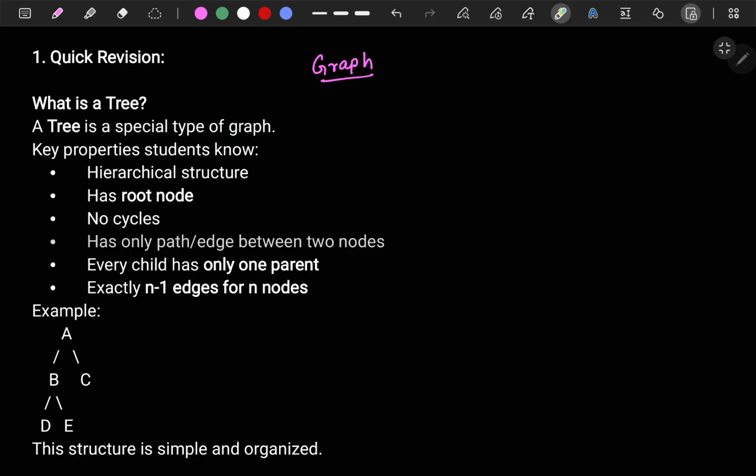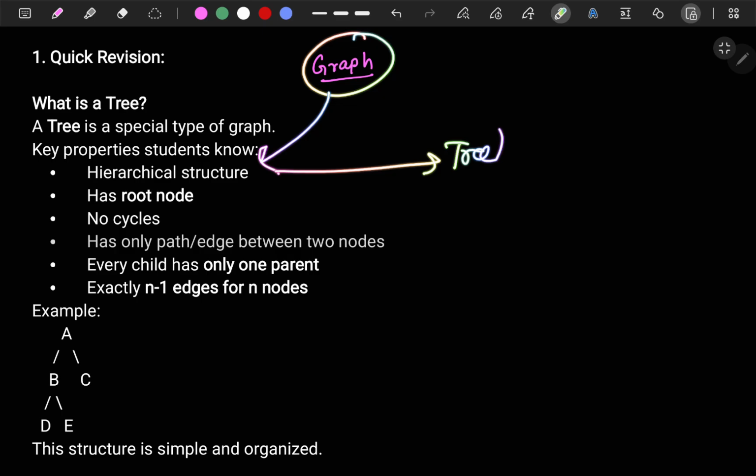We already knew that a tree is a special type of graph. Tree is also a graph, but it's a special type of graph. Why is it a special type of graph? Because it holds some properties. When you take one graph and you put these properties into it, then that graph automatically becomes a tree.